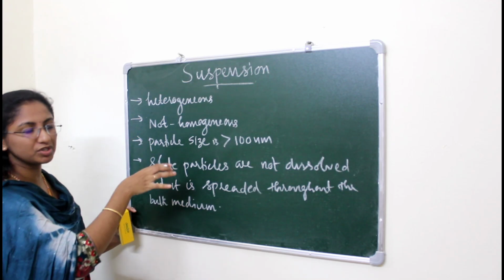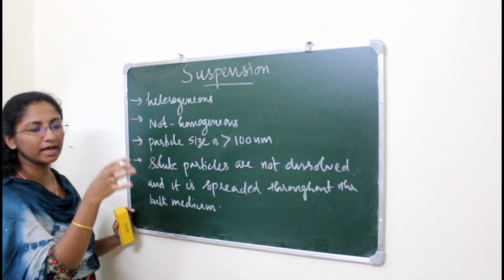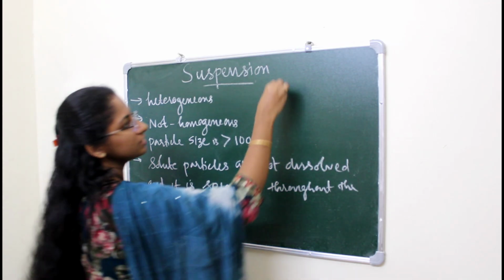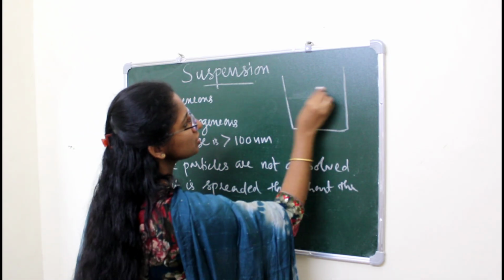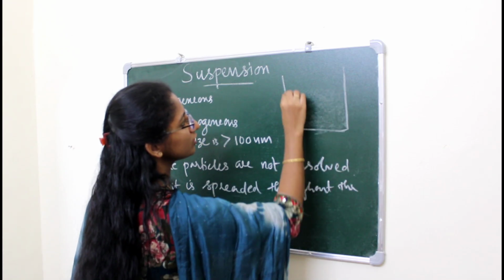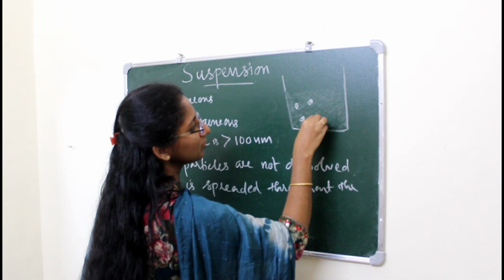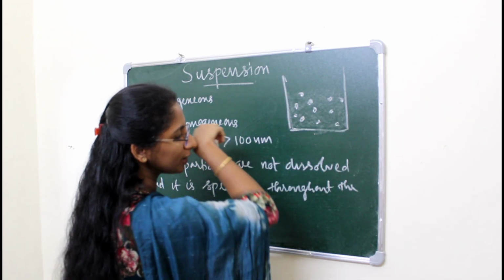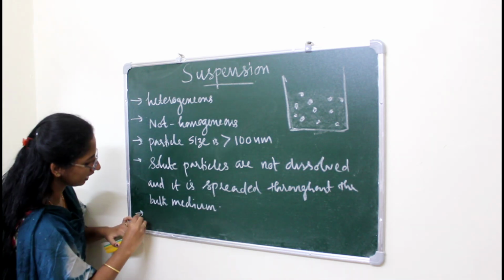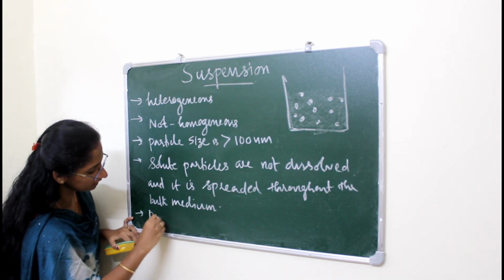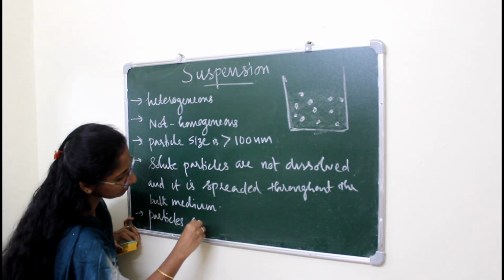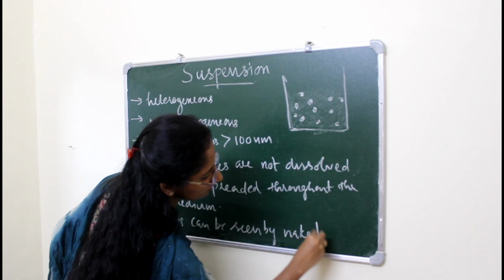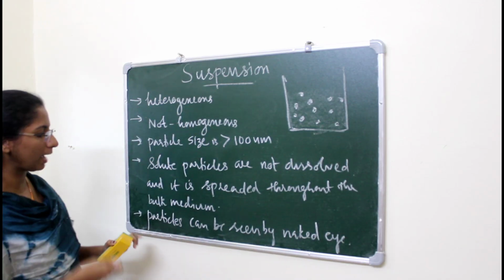Okay, it is actually heterogeneous and not homogeneous, and the solute particles are not dissolved in the bulk medium like this. When we draw this suspension, we can draw it like this. The particle size is actually greater than 100 nanometer. So we can actually see the solute particles within the suspension by naked eye. Okay, the particles can be seen by naked eye.